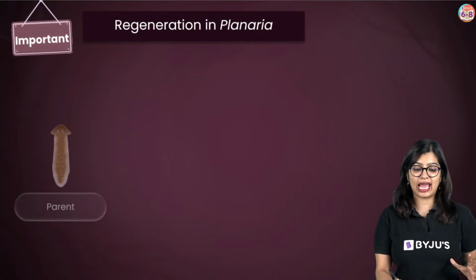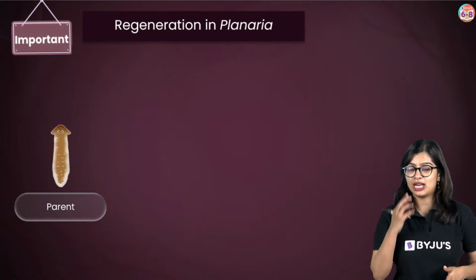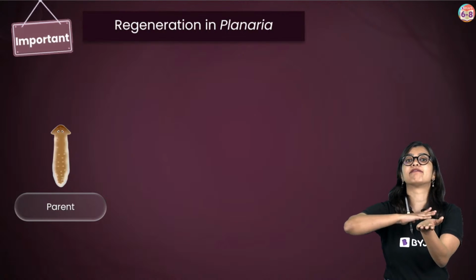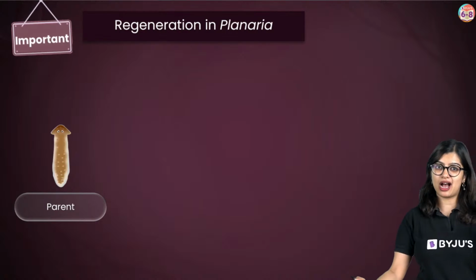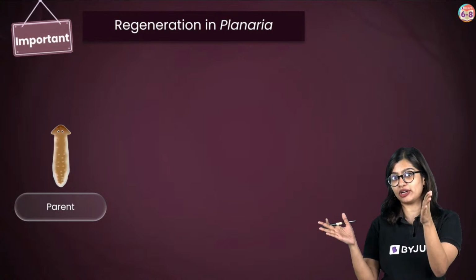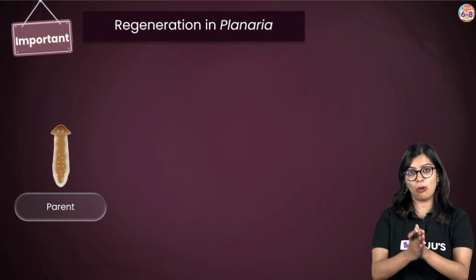Now, there is an organism called planaria. Planaria comes under the category of flatworms. Their body is flat, right? So planaria, liver fluke, they all come under the category of flatworms because their body is flattened top to bottom.